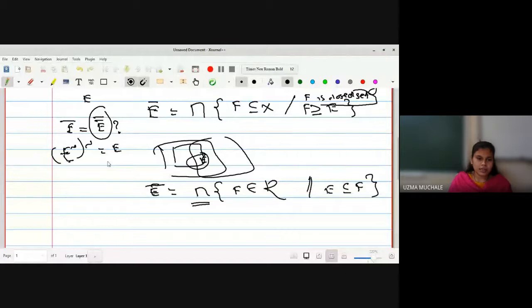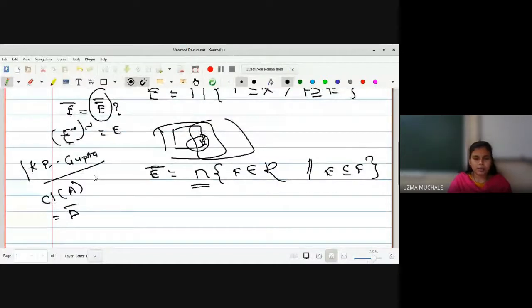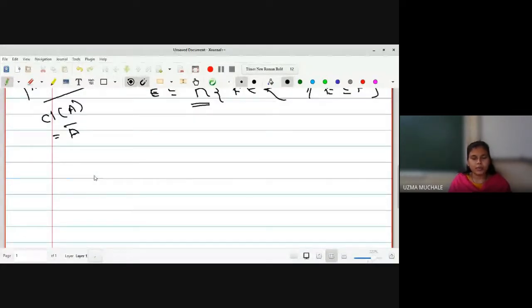In some of the books, I think if you have referred to the book of K.P. Gupta for topology, I will say you have to refer to this book, K.P. Gupta. In K.P. Gupta, they have used the notation CL of A. If you want to write A bar, they have written it as CL of A, or it is written as A bar itself. So some of the notations are different if you go for any reference book, or the Shivaji University notes. In every book or in every set of notes, you have different notations for the closure. For the interior also, the notation is interior of A, or it is written as A interior like this.